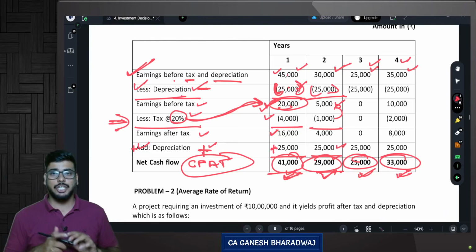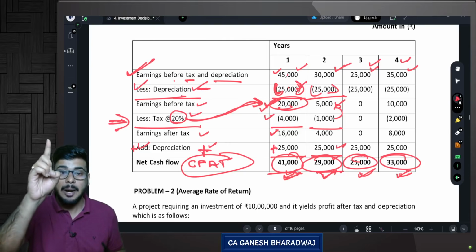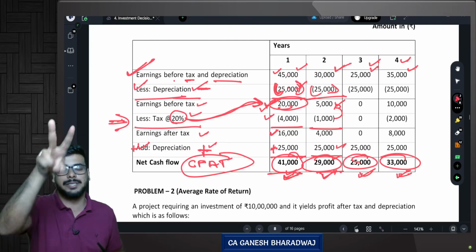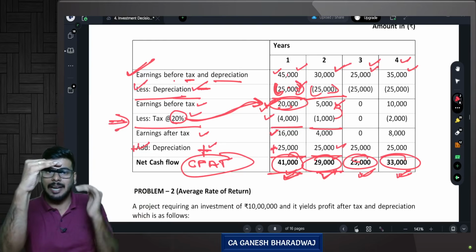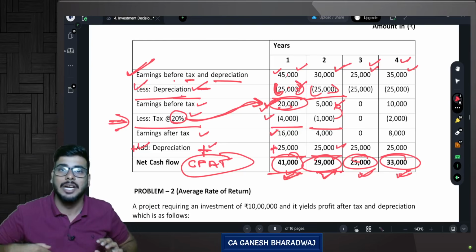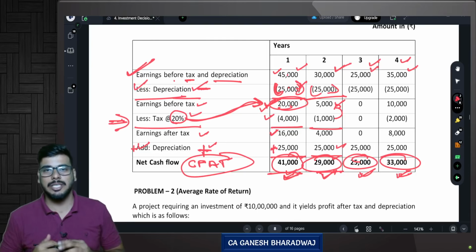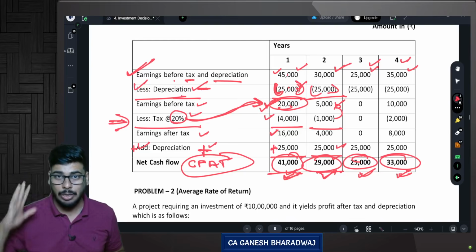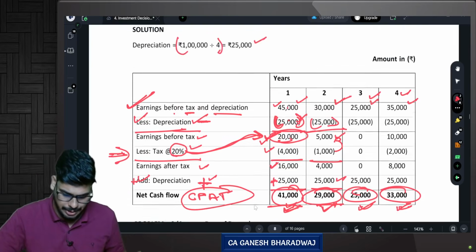So basically, in short, depreciation should not be subtracted, but tax saving on depreciation should be considered. That's why we subtract it on the top and compute the tax. And finally, at the bottom, once again, we add it back. So that overall, only the tax impact or the tax savings on the depreciation is being considered, whereas the whole depreciation as such is not being considered. Are you clear with this? This is the first learning here.